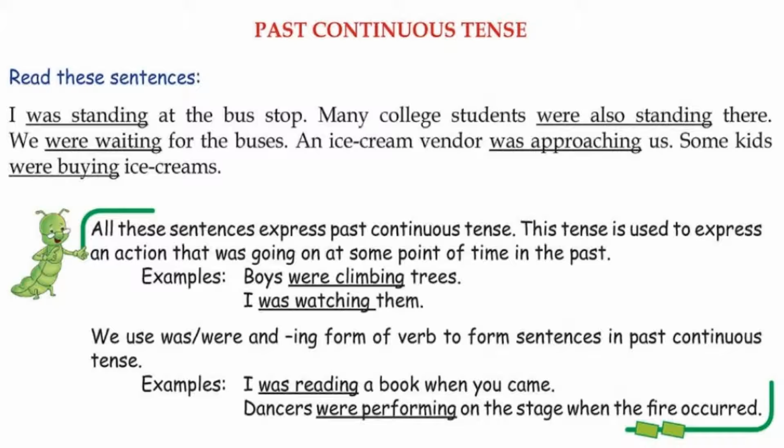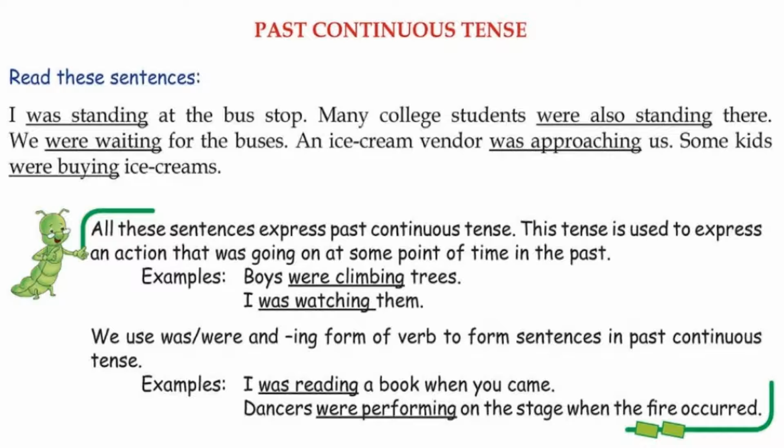Like we have learnt in present continuous tense that with singular noun and pronoun we are using is, with I am, and with plural noun and pronoun we are using are. In the same way, in past continuous tense also, with singular noun and pronoun we will use was, with I also. And with plural noun and pronoun we will use were, and with you also. All these sentences express past continuous tense.